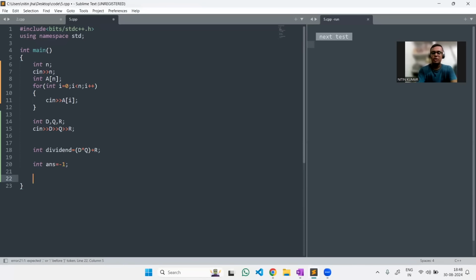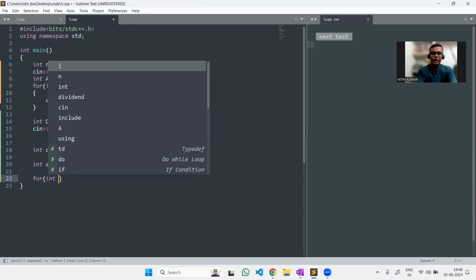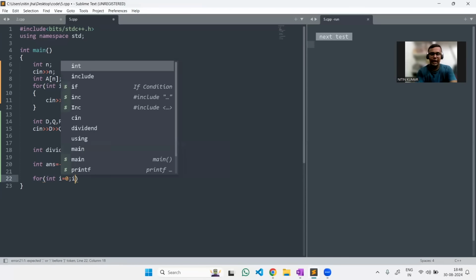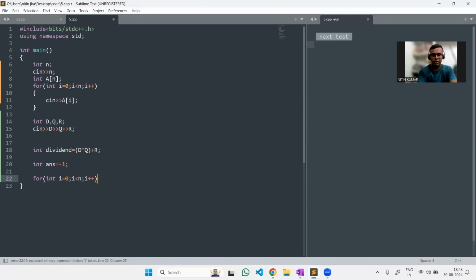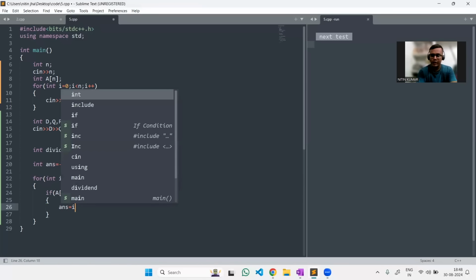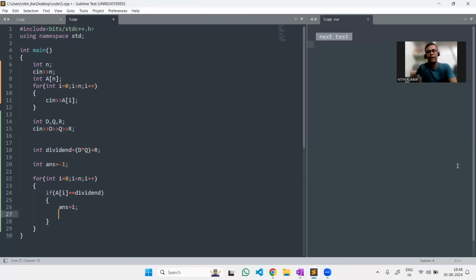Now let me go through it, and I'm searching over the array. Pretty simple. I iterate over the array and check at every index whether the value at this particular index of the array is equal to the dividend or not. If it is, we found our answer, so our answer will now become i. Now we do not have to check again because we have found our answer, so why check the other parts of the array? Just break out from here.